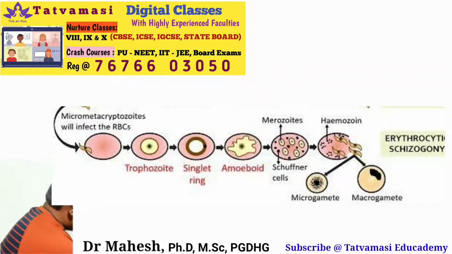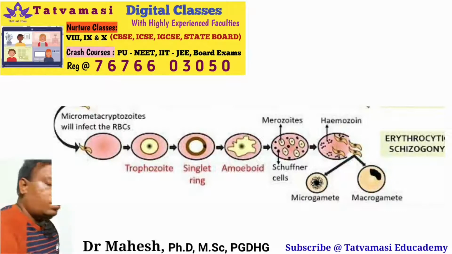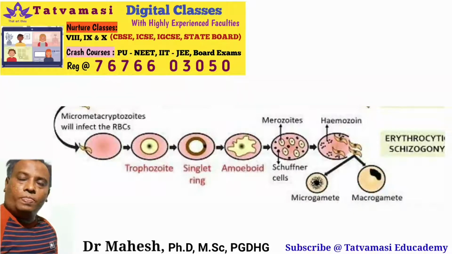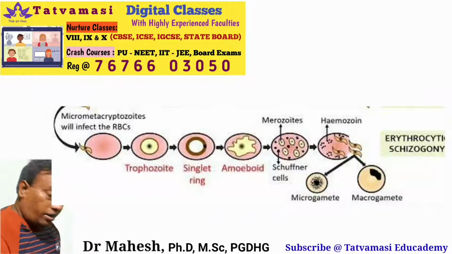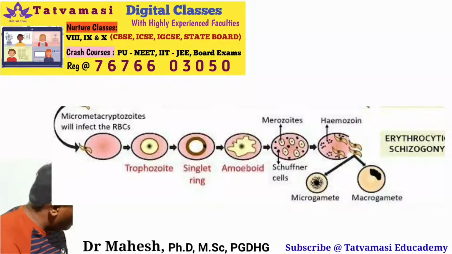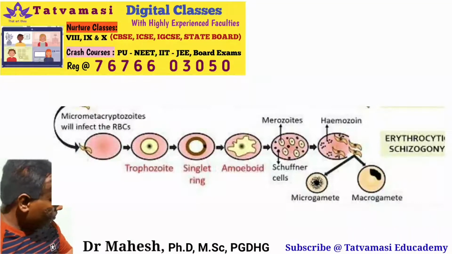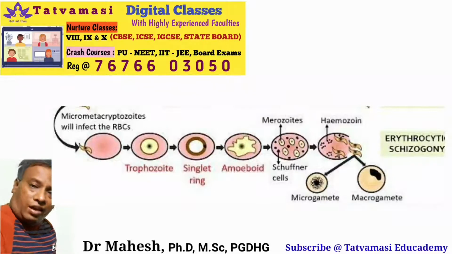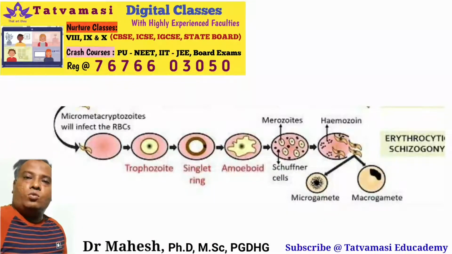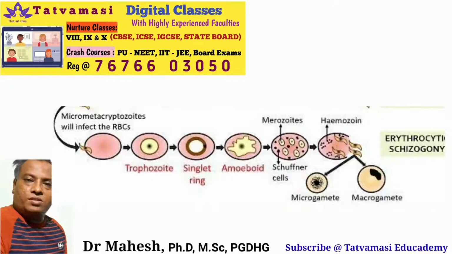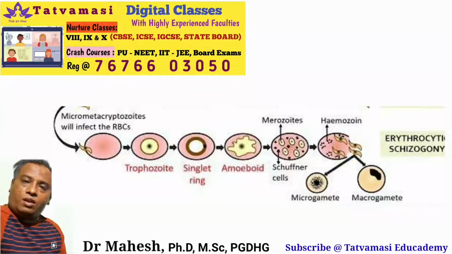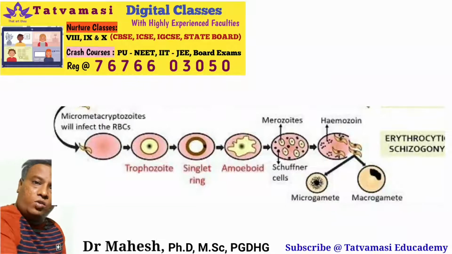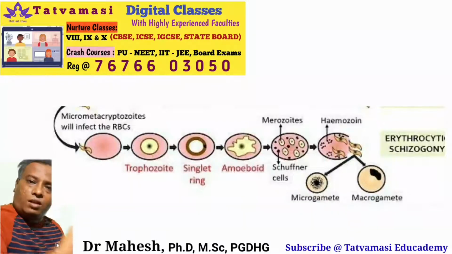Again, the amoeboidal stage gets transformed into the merozoite, so that it increases its number through asexual mode of reproduction, that is multiple fission. Finally it ruptures the RBC cells, and all the merozoites get released. Again these merozoites start to attack new RBC cells. Again from RBC cells to trophozoites, ring stage, amoeboidal stage, again merozoites, and again they infect other new RBC cells. This cycle repeatedly goes on.